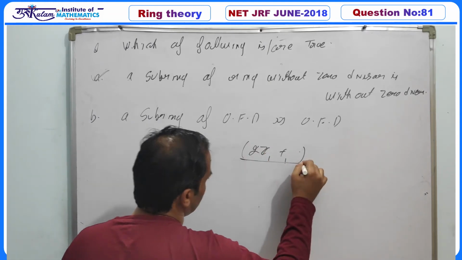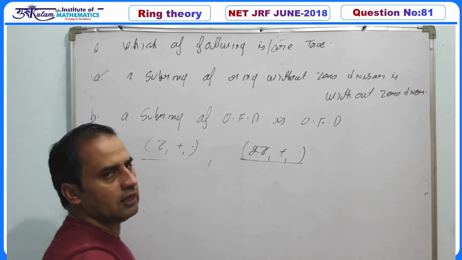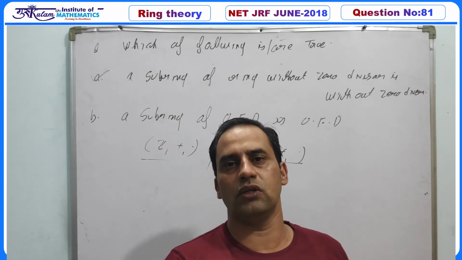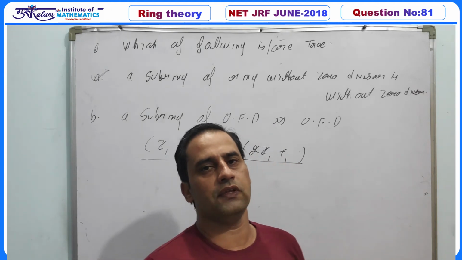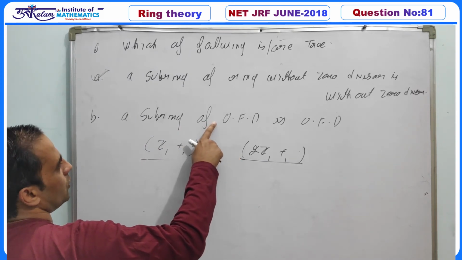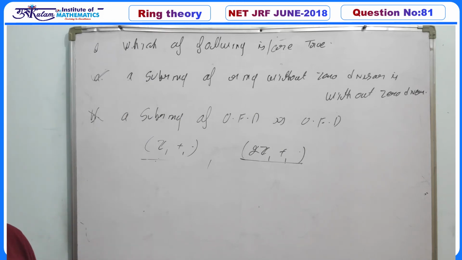This subring is not with unity, so this is not an integral domain. We are taking the definition of an integral domain as a ring without zero divisor which is commutative and with unity. Based on this definition, a subring of a UFD need not be a UFD. So this is a counterexample for the second option.